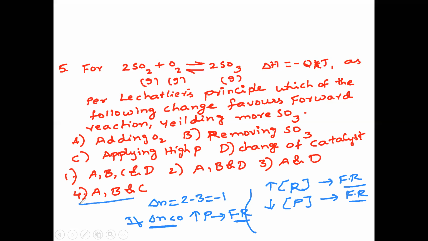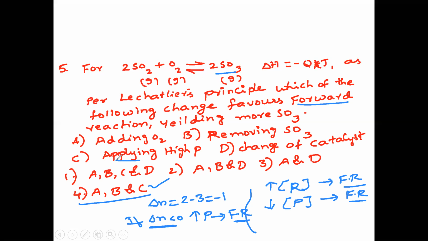That is the fourth option. So like this, we have to discuss all the points. By adding O2, we can increase the production of sulfur trioxide. By removing sulfur trioxide also, we can increase its production, because in these two cases equilibrium will shift towards the right side, that is, the forward reaction takes place, and for the production of sulfur trioxide we require the forward reaction only.